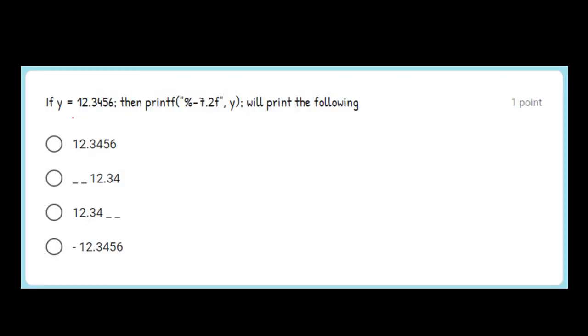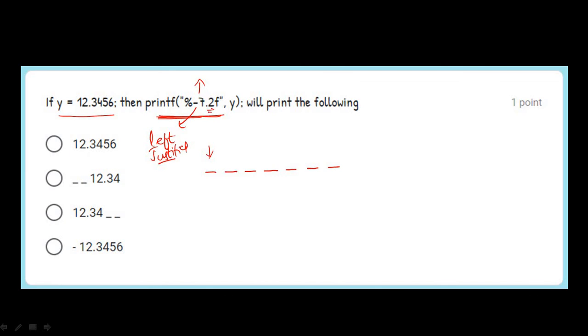Okay. If y = 12.3456, then what will be printed for this printf statement? So this 7 is the field width. So take like this, 7 blanks. This minus indicates left justified. Left justified, that means printing will begin from here.